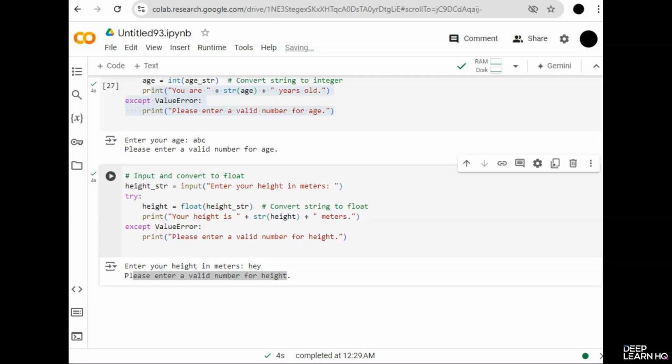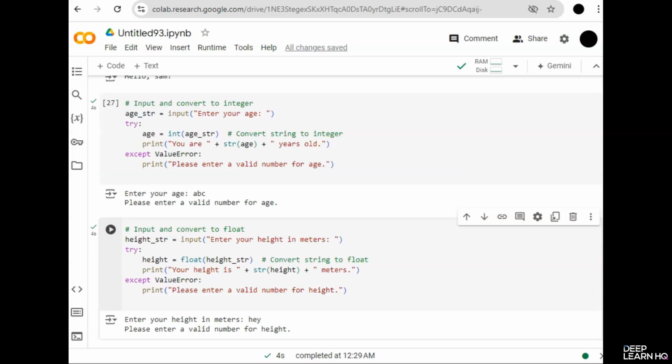So here we handle potential errors by using try and except blocks. This ensures that our program doesn't crash if the user enters invalid data. To summarize, the input function is your go-to method for gathering user input in Python. And converting this input to the appropriate data type is crucial for accurate data processing.